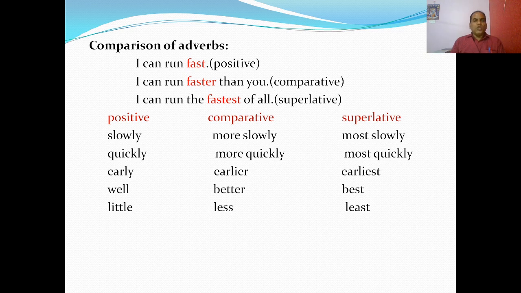For example, slowly, more slowly, most slowly, because slowly has more than one syllable. Quickly, more than one syllable: quickly, more quickly, most quickly. Early, earlier, earliest. Well, better, best. Little, less, least.